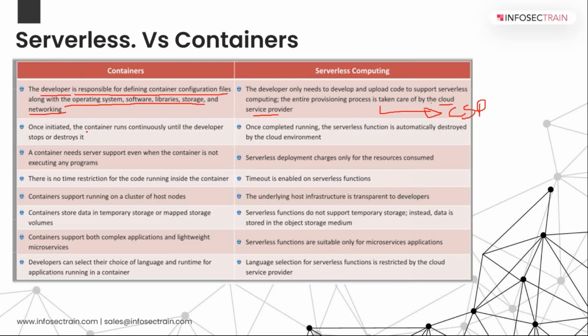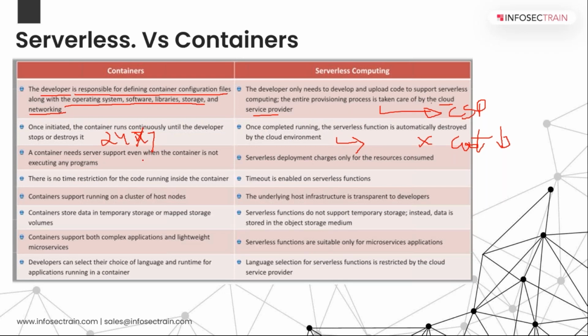the container will run 24/7 once you deploy it, but serverless is an on-demand thing, right? It will only run when you call for this particular function, and once the job of this function is finished, it will automatically destroy itself so that cost can be saved, right? Very simple thing, we are talking about cost. That is why we shifted to the cloud, right? So it will automatically destroy itself once the job of this function is finished.